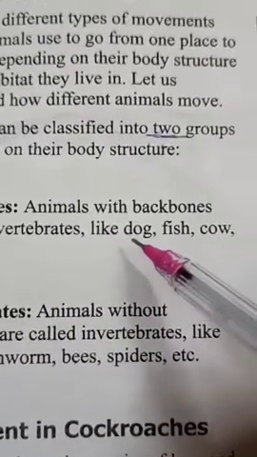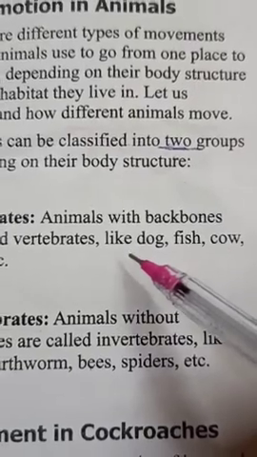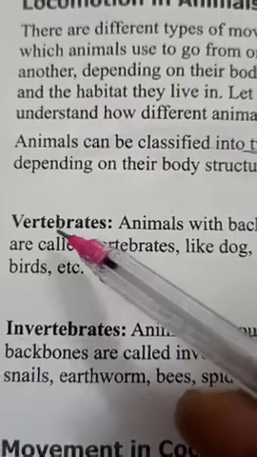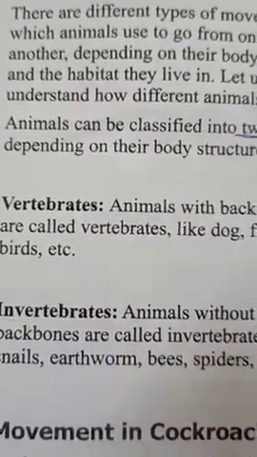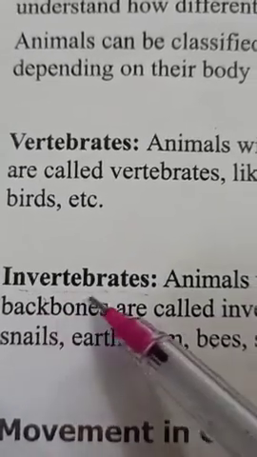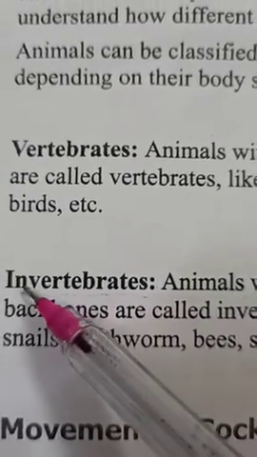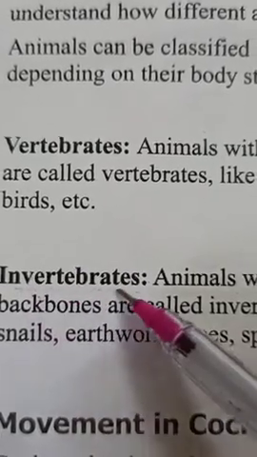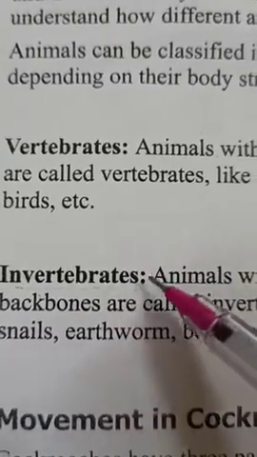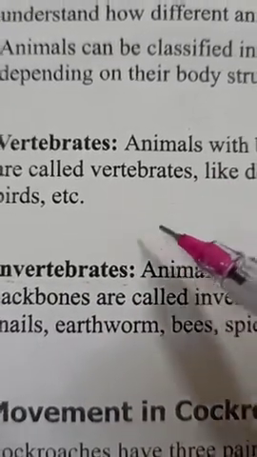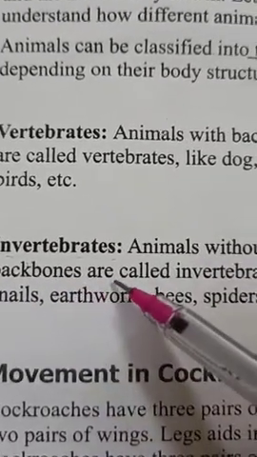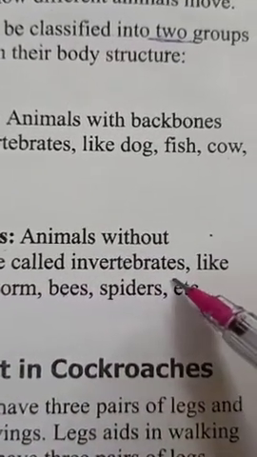Means generally higher category of animals have backbones, or they are called vertebrates. So the second category is invertebrates. When we attach "in" with vertebrates, then it is invertebrates. So invertebrates are just different from the vertebrates. Animals without backbones are called invertebrates.